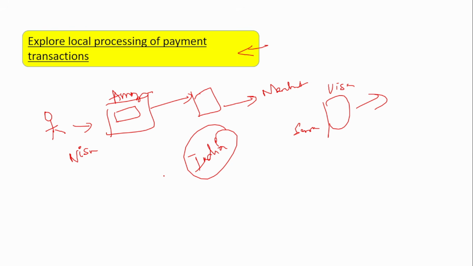happen locally. Now you have entered the card details, right? The card details are all stored within India only, in the India server. But the processing happens outside India. It can happen outside India, and now RBI is thinking that this should also happen only within India because of all these geopolitical tensions.